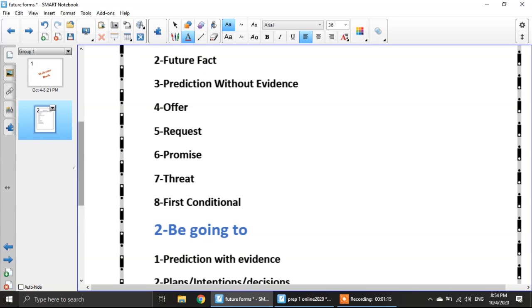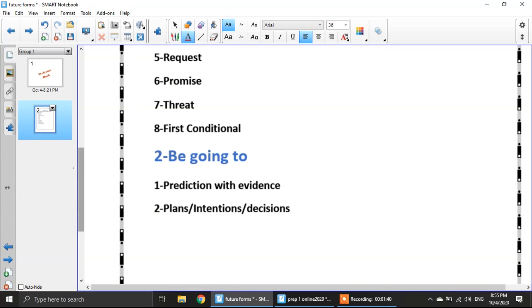Number 6, promise. When you promise someone to do something. Number 7, threat. When you threaten someone or someone threatens you to do something bad for you or you do something bad to him. And number 8, the first conditional of if. As you know, in the first conditional we use if plus the present simple and the second part will plus the infinitive.